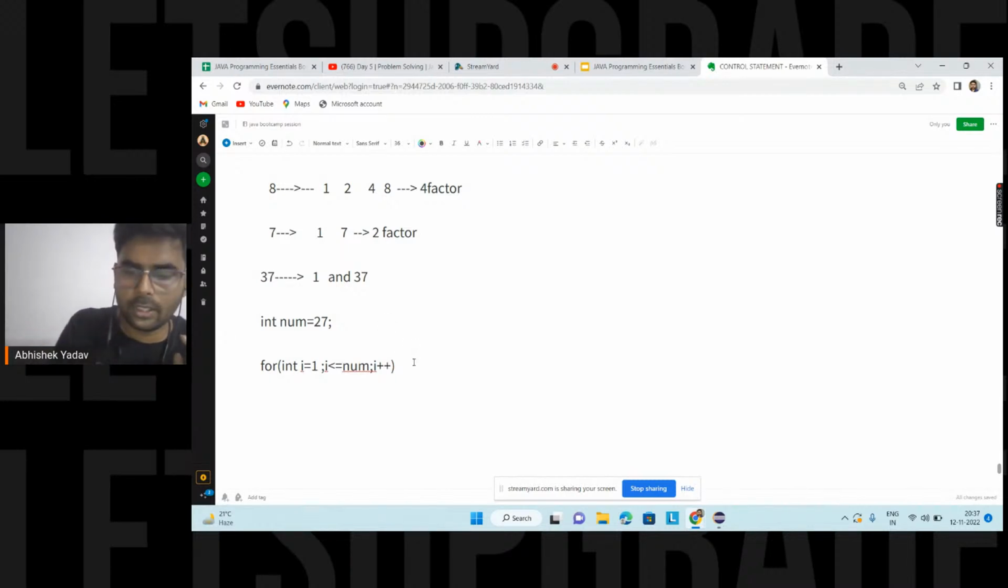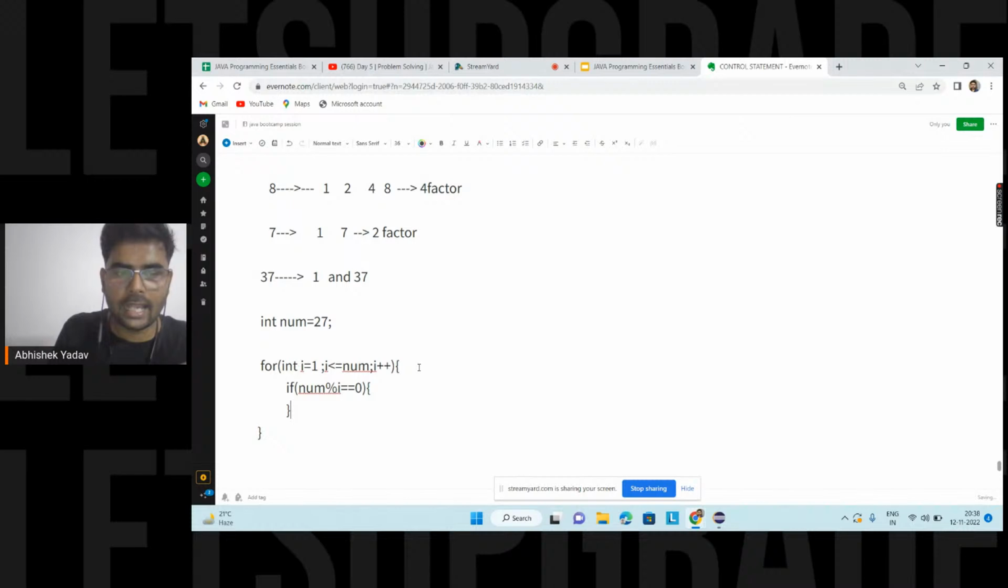And here inside the body of the for loop, let's see how to check whether the number is a factor or not. If num modulo i is equal to 0, that means i is a factor of num. That means num is divisible by i, and yes, i is a factor of num.